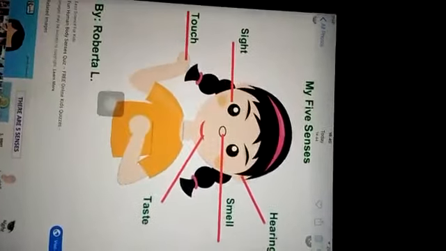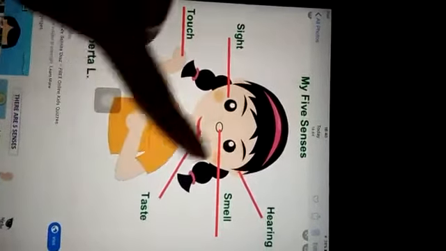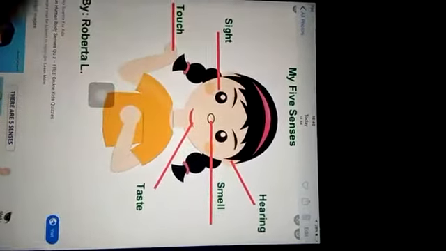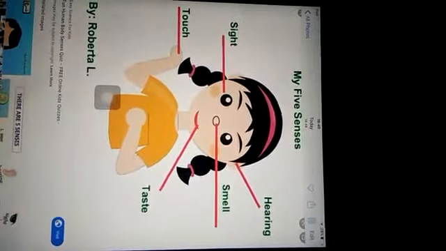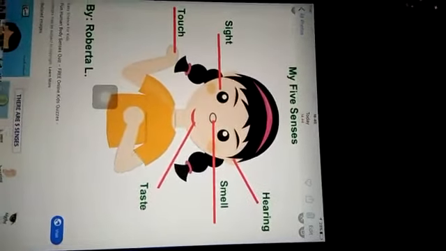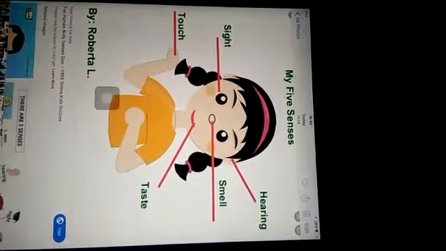Now the next sense organ is our tongue, which is inside the mouth. The tongue helps us to taste the food. When we eat something, the tongue lets us know if it tastes sweet, salty, sour, or bitter.